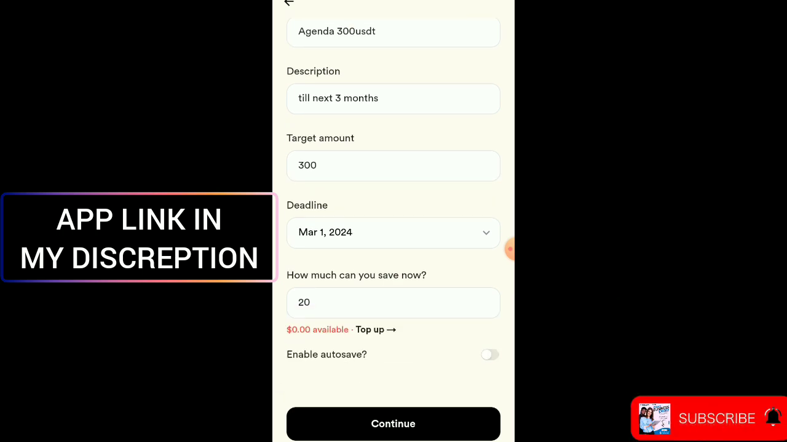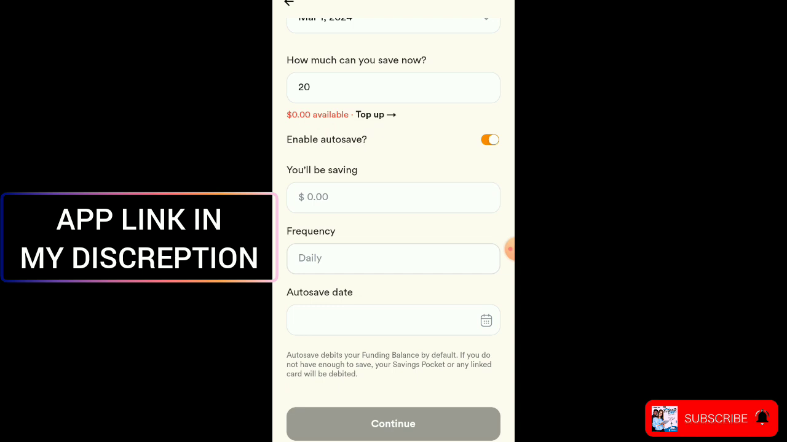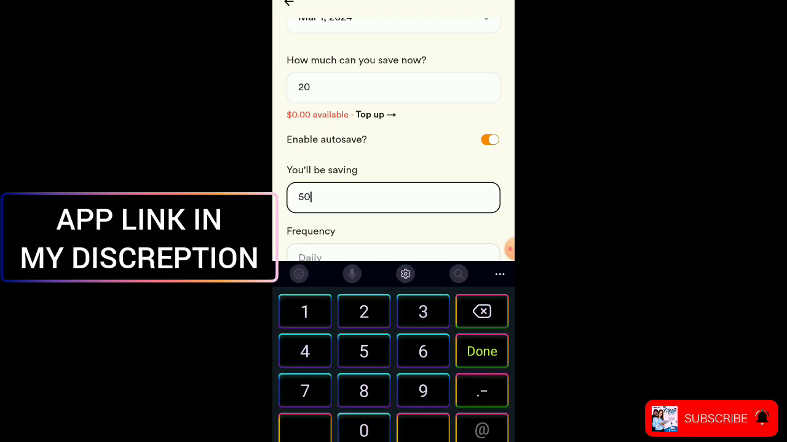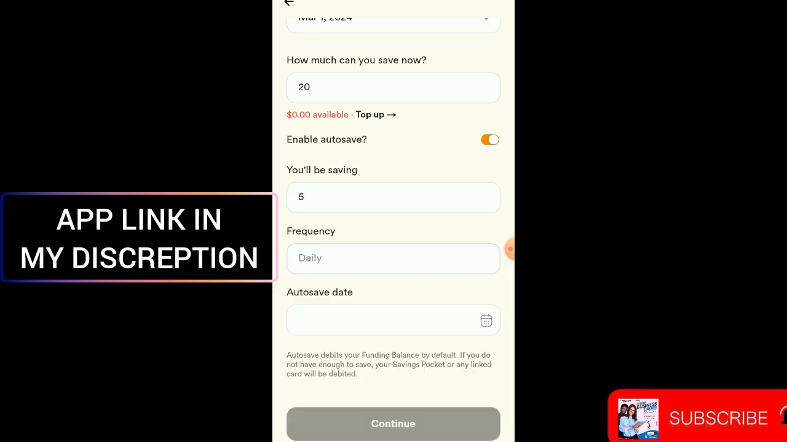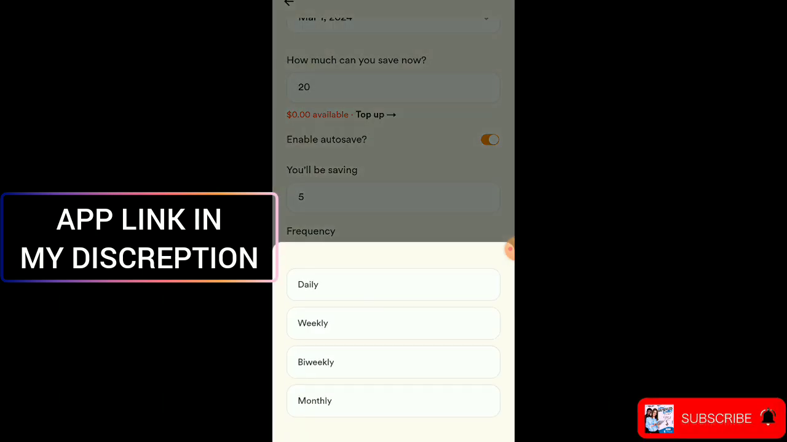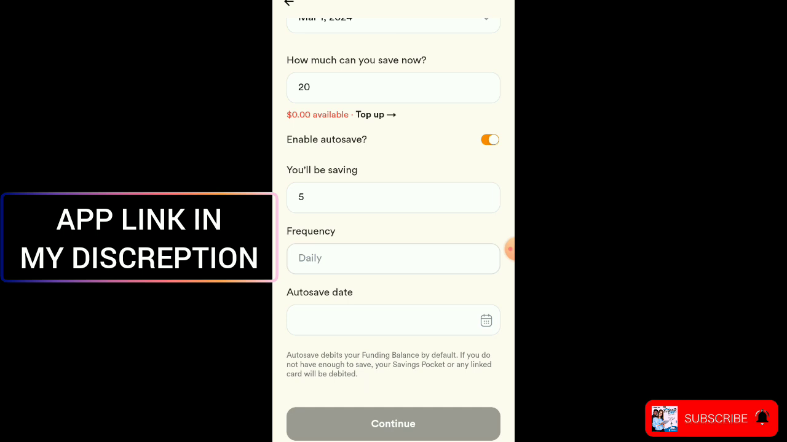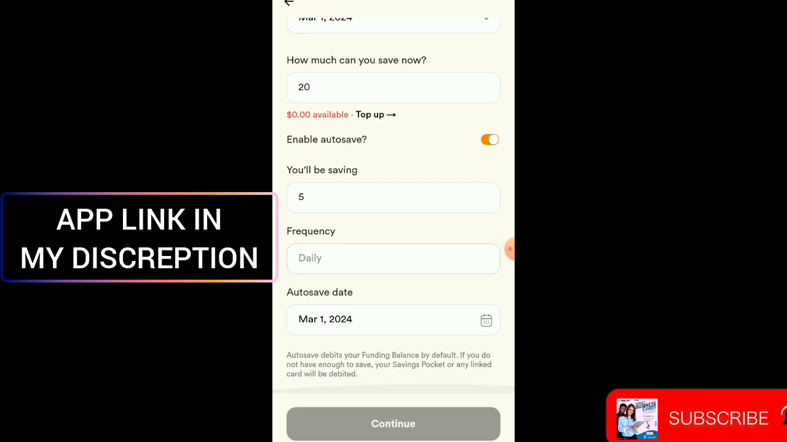But you can choose not to switch it on. When I switch it on, you'll be saving, let's say 5 USDT every day. You have daily and weekly options. I want daily. You see that thing.